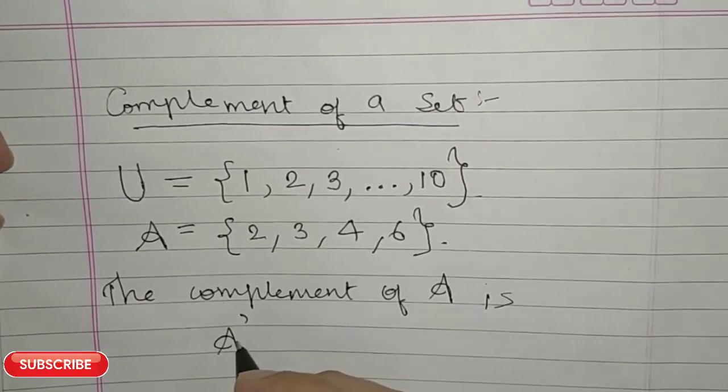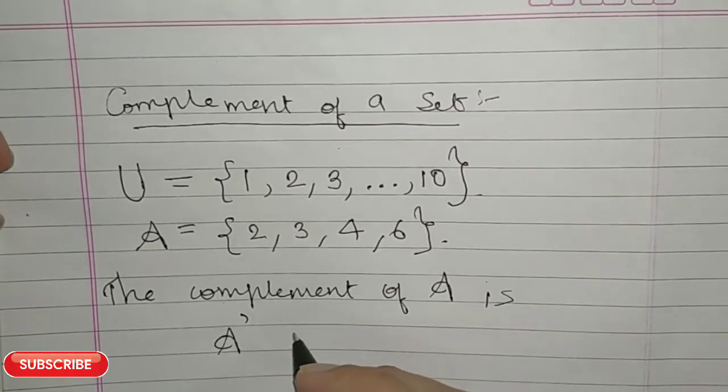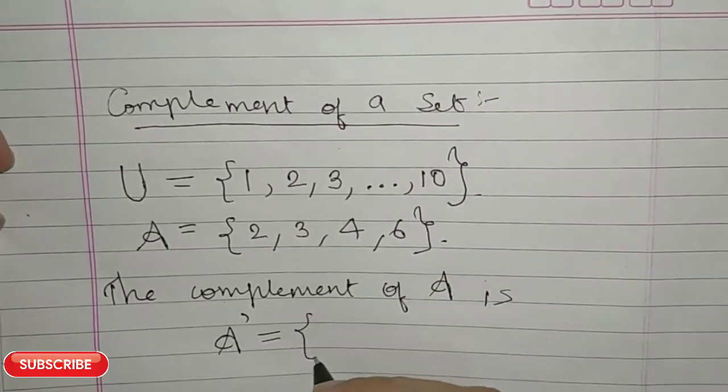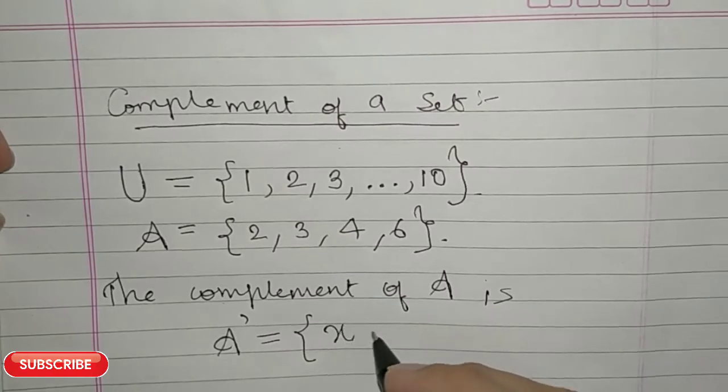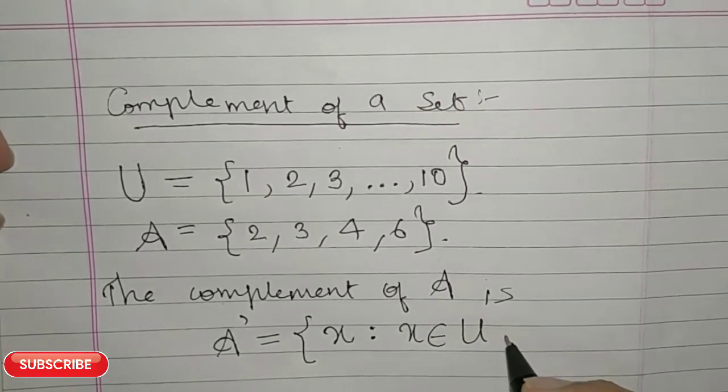A prime. So the complement of A is denoted by A prime. And what is this set? This is the set of all x such that x belongs to U, right?